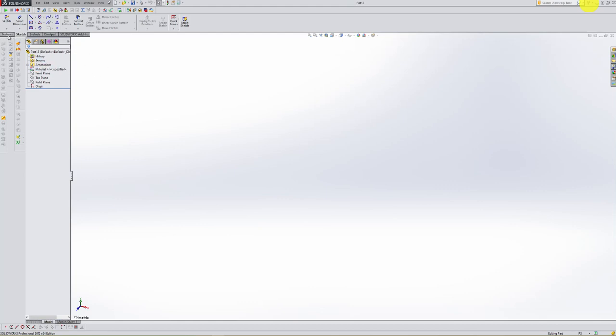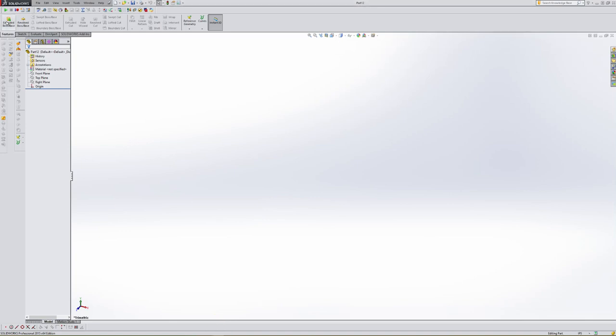So up here, it's very Windows based. The two that we're really going to be concerned with in our tool tab are the features and the sketch tool. So with that being said, I'm going to put a highlighter on it, and hopefully it'll follow us around. It does not follow me around.